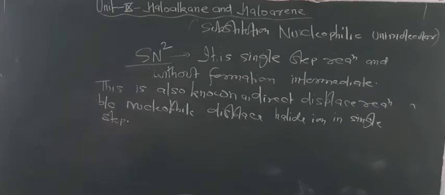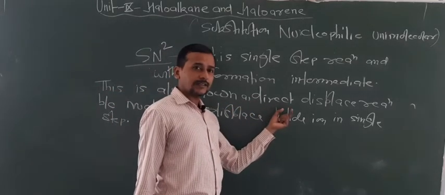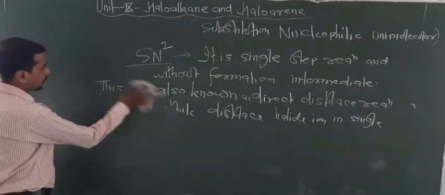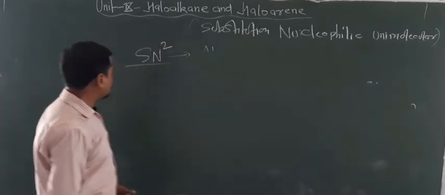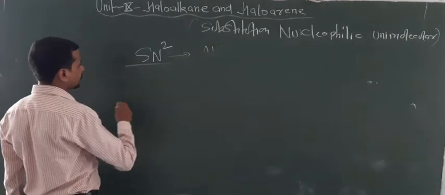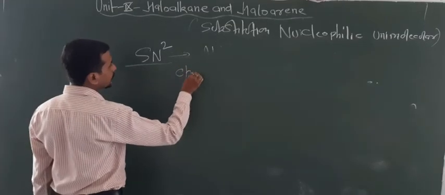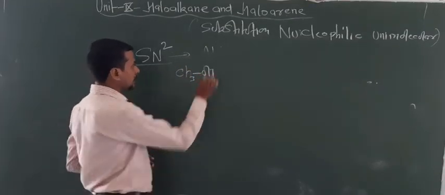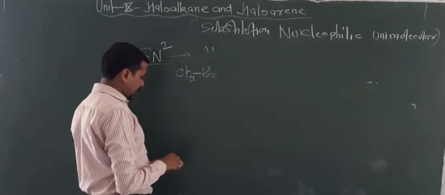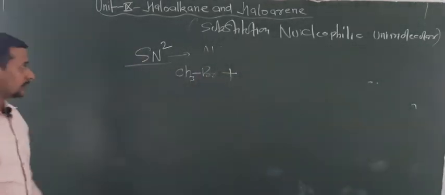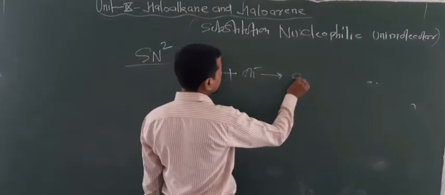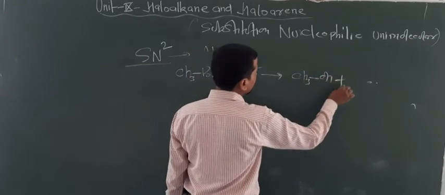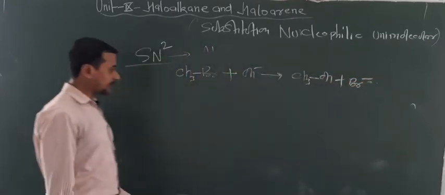Now this also tells you that the bond formation and the breaking of the bond take place simultaneously. So now look at the diagram. This occurs in a single step. So basically here 1 degree alkyl halides are required, because it always favors less hindrance. So now what happened here? Basically CH3OH plus Br minus. So Br minus is the leaving group.